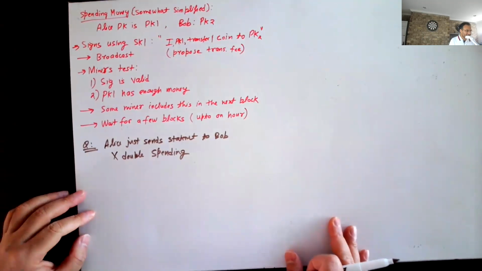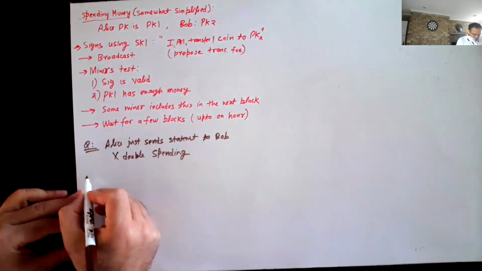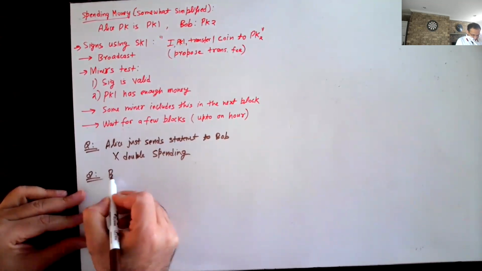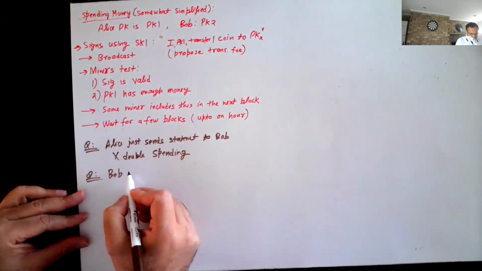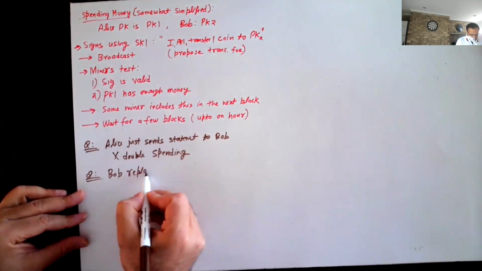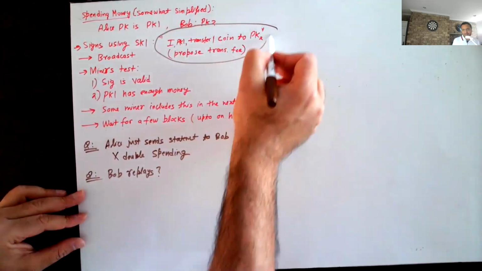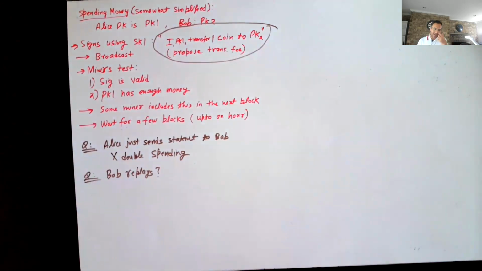Another question is, let's say now our recipient Bob is malicious, and Bob takes this signed statement. Bob collects 1 Bitcoin, and then Bob tries to replay the same statement again, and hopefully get another Bitcoin. So will this work or no?